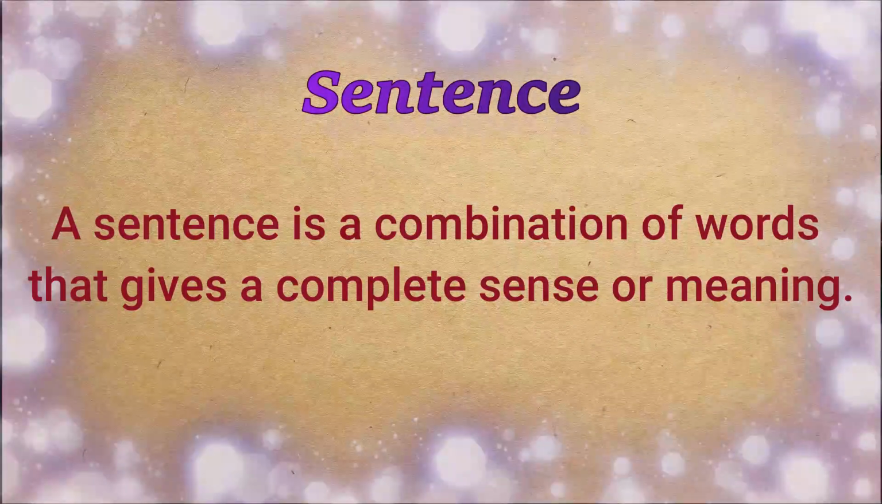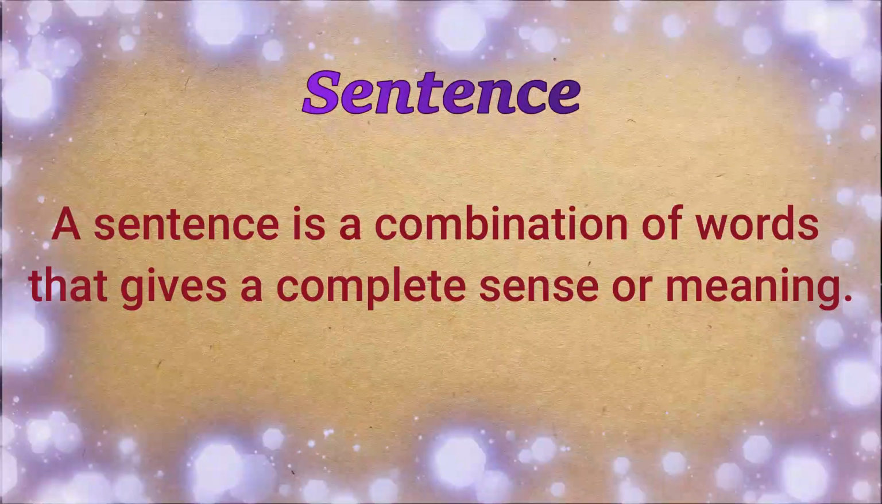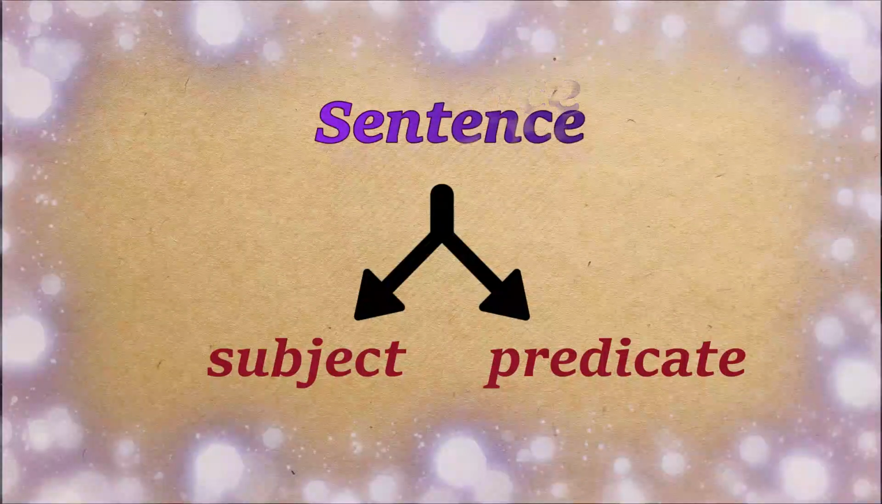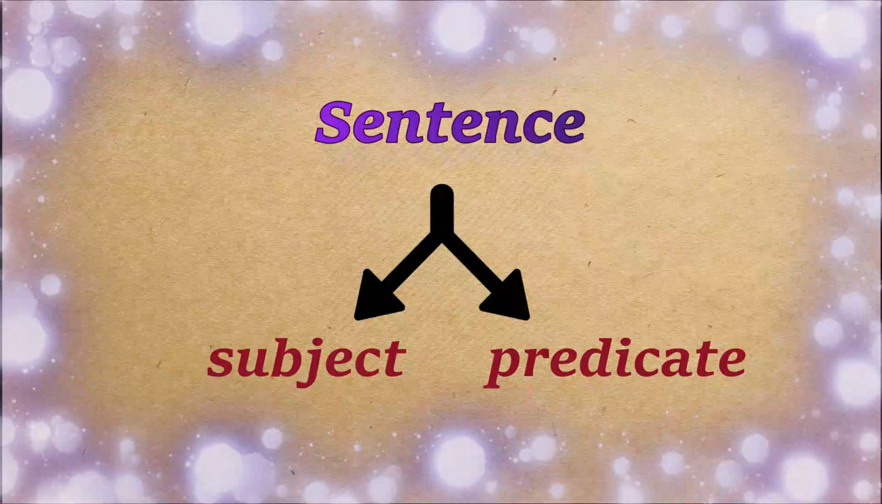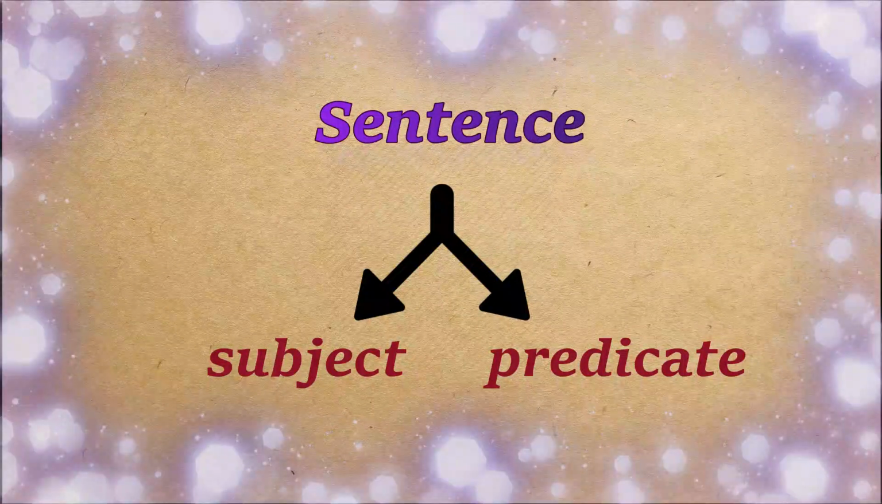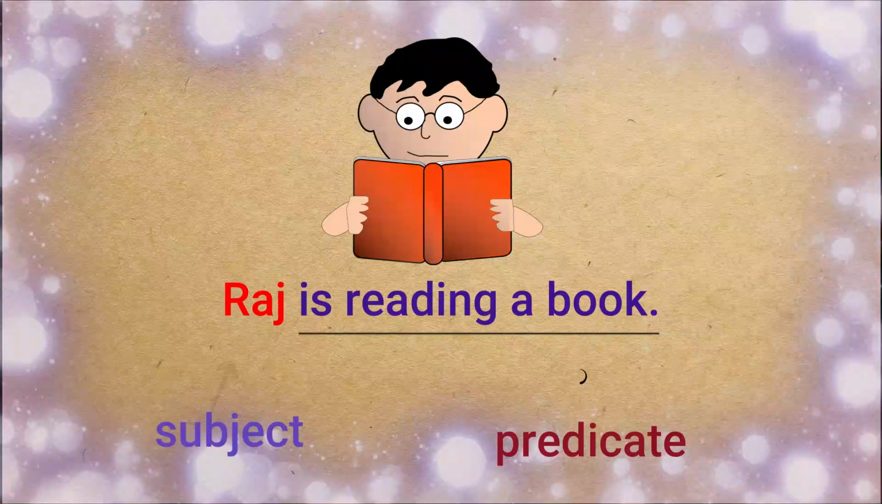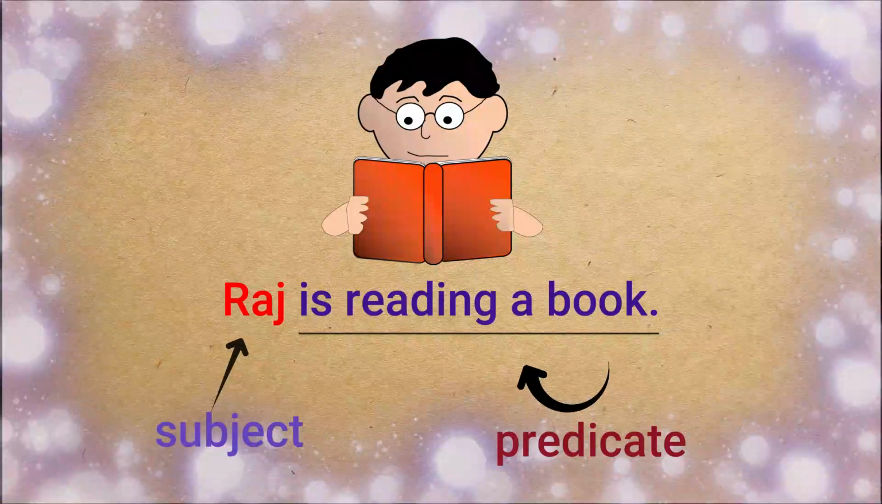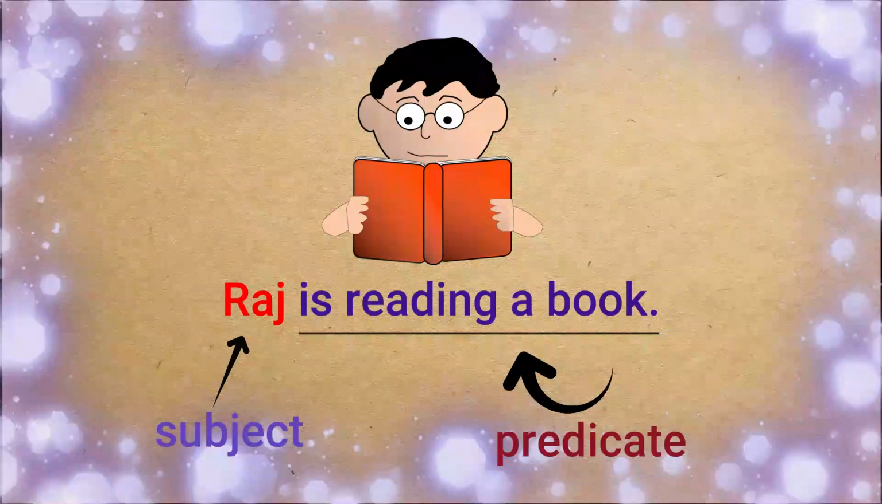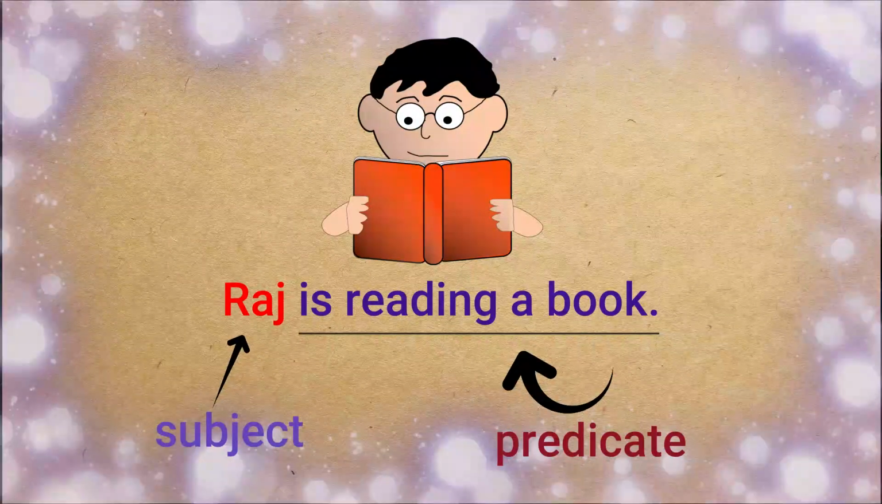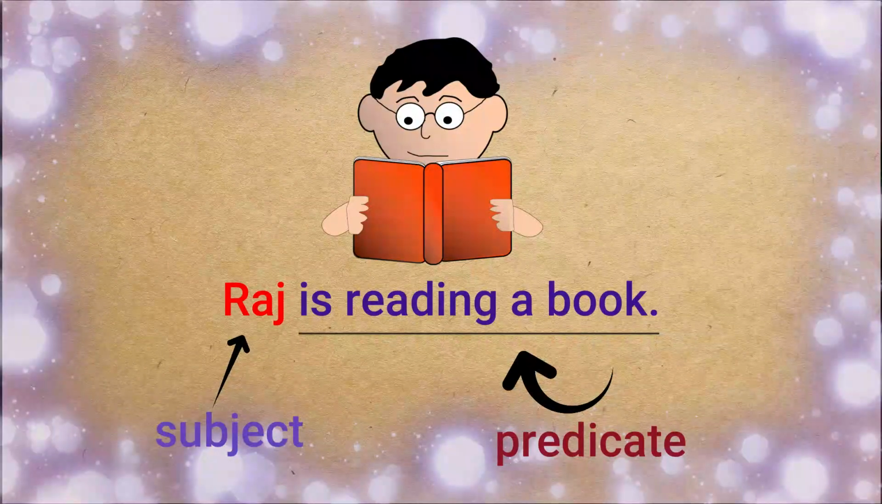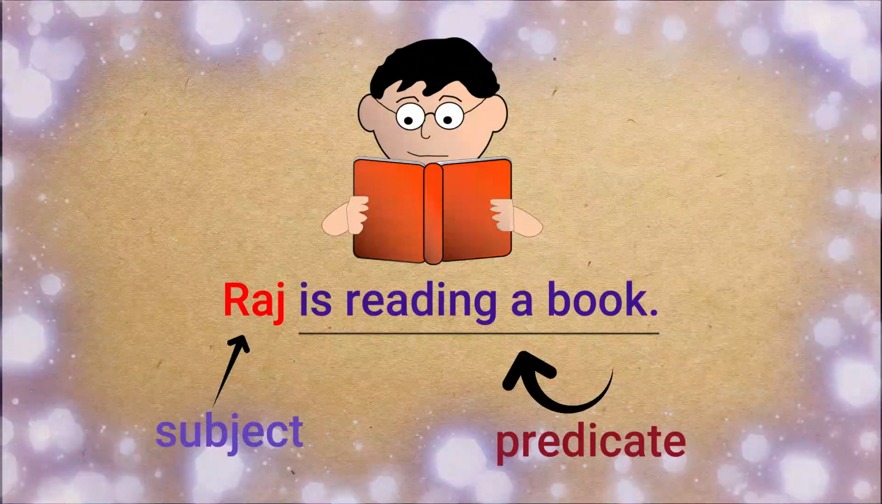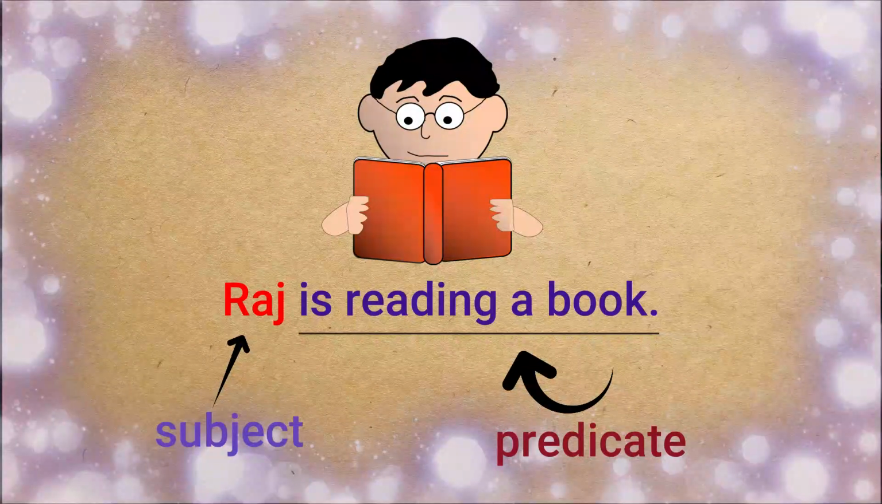Each sentence has two parts. What are those? Subject and predicate. Let us understand this with an example. Raj is reading a book. Here the subject is Raj. He is reading a book is the predicate.